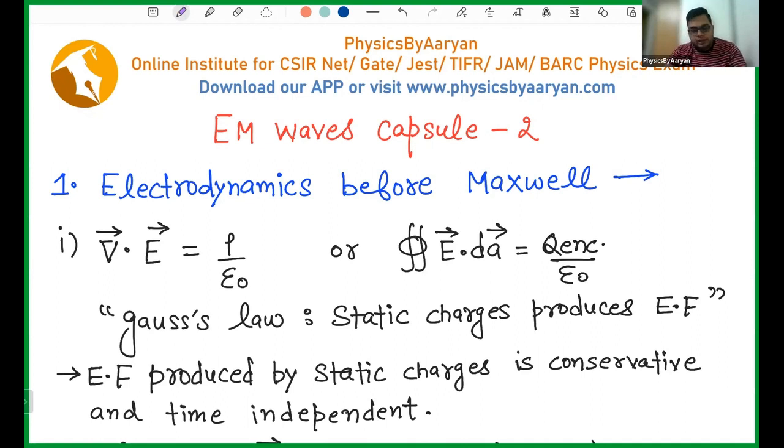Maxwell was the scientist who is the father of electromagnetic waves, or you can say the person who actually gave the idea of EM waves. These days, all modern technology is based on electromagnetic waves. Whether you talk about radio waves, microwaves, or light waves, most communication is based on EM waves. Satellite communication is done on EM waves. Weather forecasting is done using EM waves. So the discovery of EM waves is a very important milestone achieved by humans.